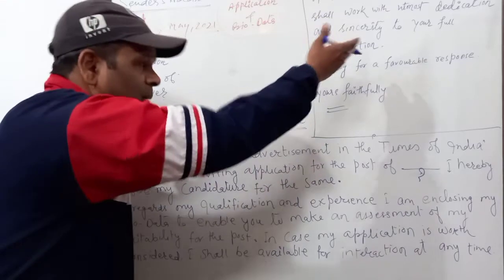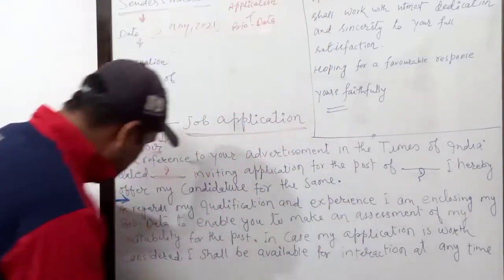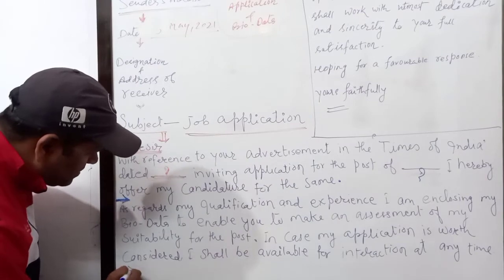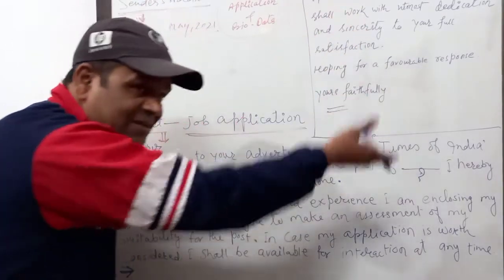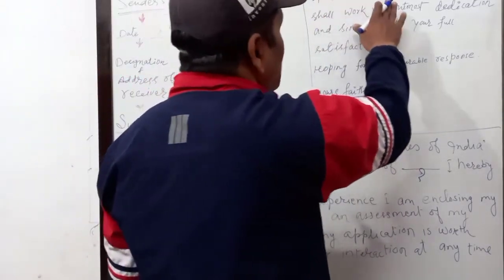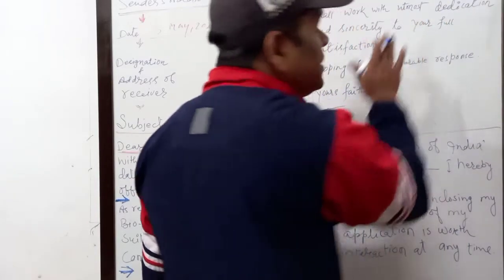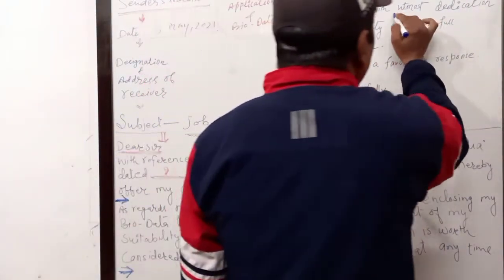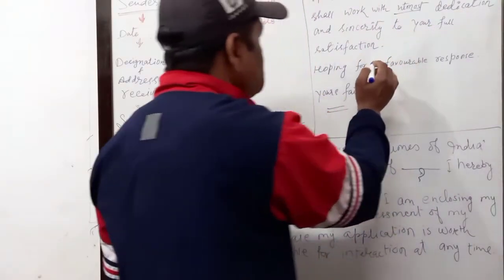Now move to the third para. Again we'll keep one line gap here. This arrow mark indicates the gap, and we move to the next para.